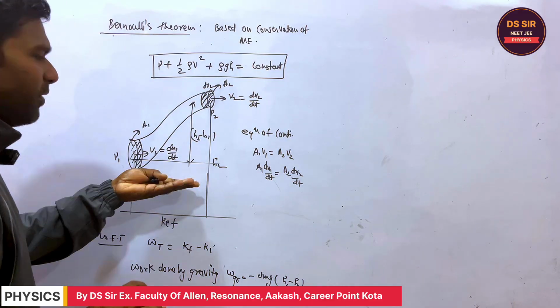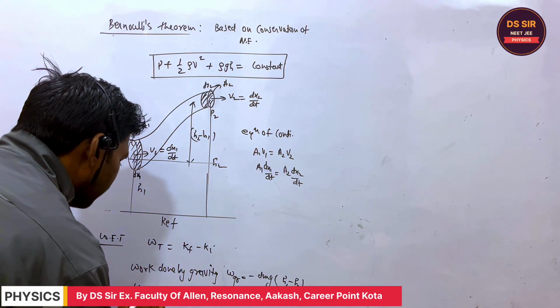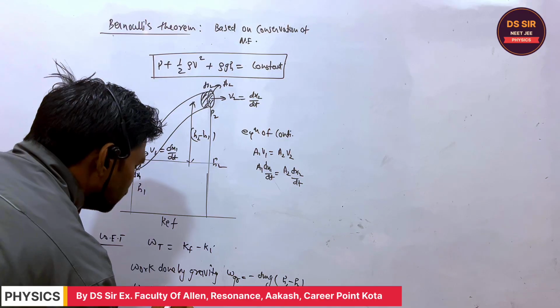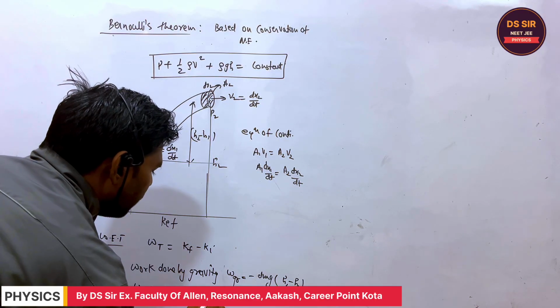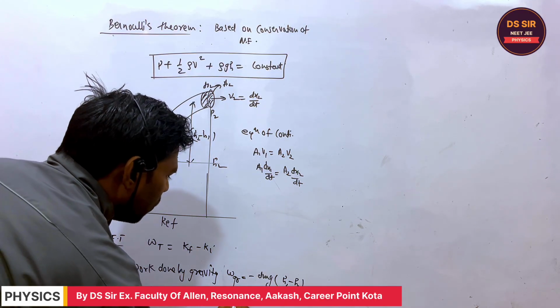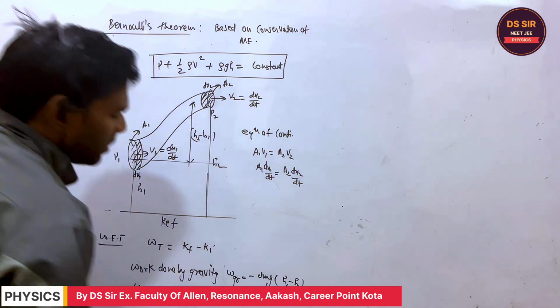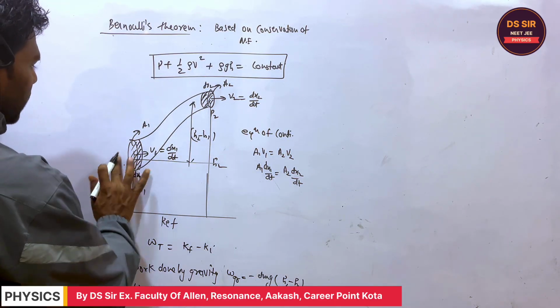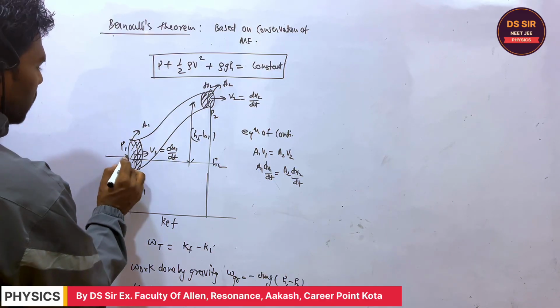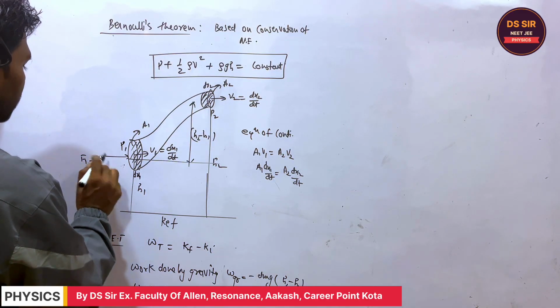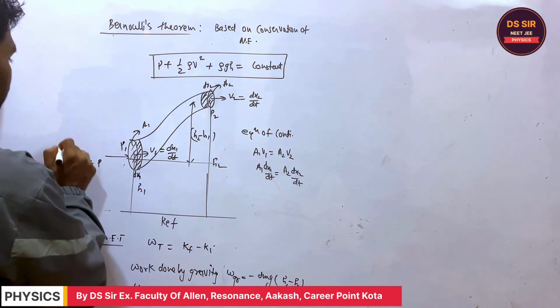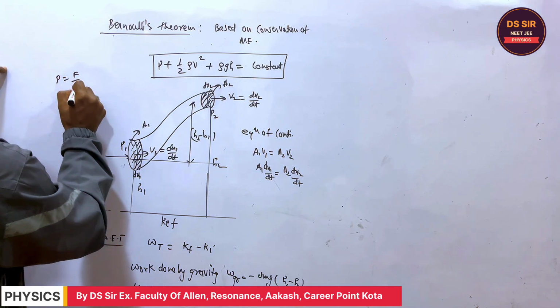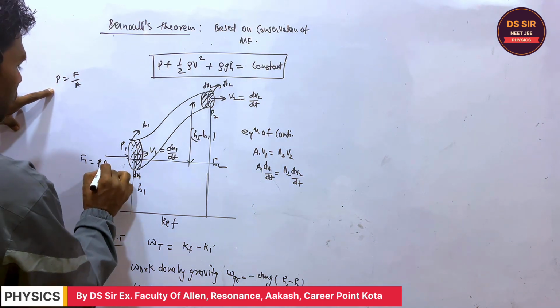This is the work done by gravity, and now I will find the work done by pressure. How to do that? If this is the pressure P1 at this point, what is the force F1? Pressure is force upon area, so the force is P1 into A1.